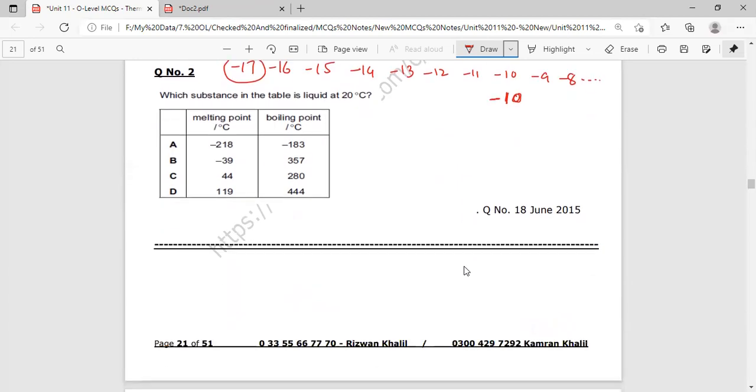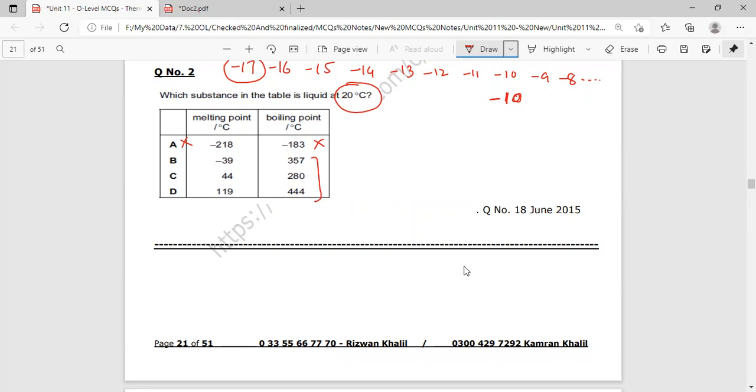Now we will move towards the next MCQ as well. Which substance in the table is liquid at 20 degrees Celsius? Now we will look at the table and analyze. At 20 degrees Celsius, it has to be in liquid form. This option cannot be the correct option. So now we have to select from these three options, B, C, and D. Now can you guess which can be the best option?